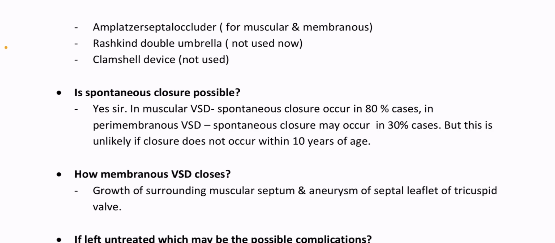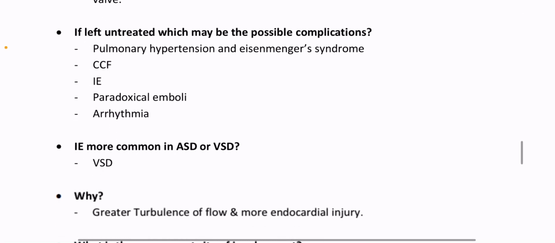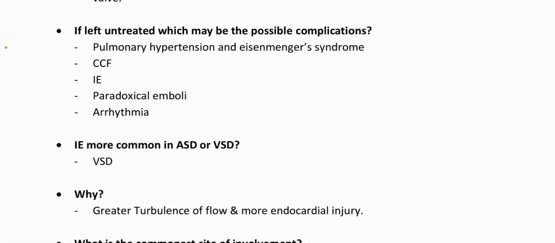In perimembranous VSD, spontaneous closure may occur in 30% cases, but this is unlikely if closure does not occur within 10 years of age. How does membranous VSD close? Growth of surrounding muscular septum and aneurysm of septal leaflet of tricuspid valve. If left untreated, what may be the possible complications? Pulmonary hypertension and Eisenmenger syndrome, CCF, infective endocarditis, paradoxical emboli, arrhythmia.